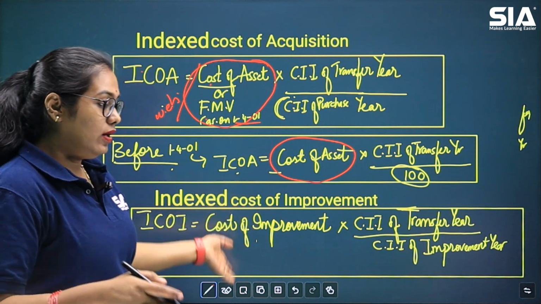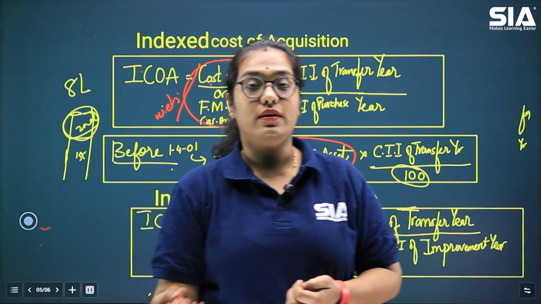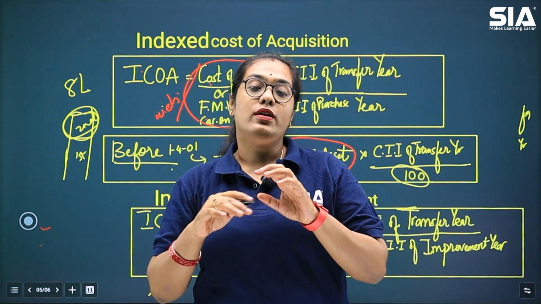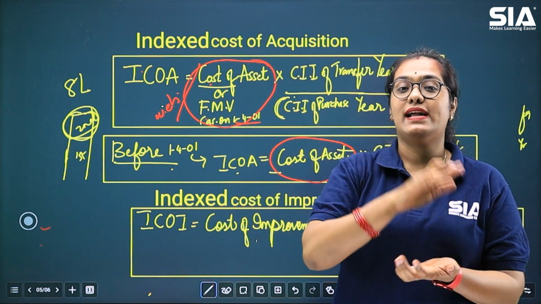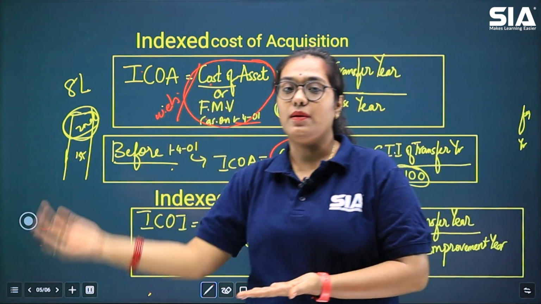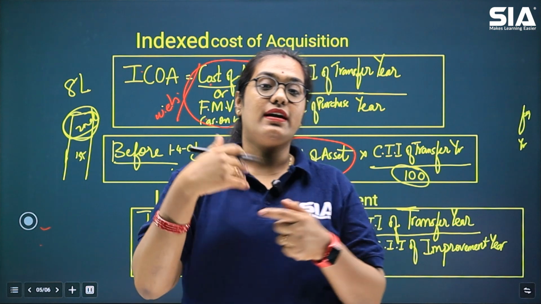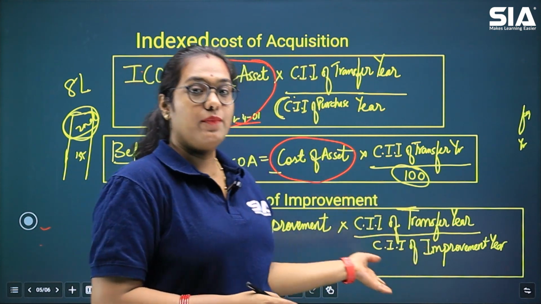So this may not be applicable in all the problems. In some problems there may be additional information given that during this period, for the existing building another floor was added, or the person had land and after 5 years constructed a building, or a person had raw gold and converted that into jewelry. All of this is nothing but improvement.